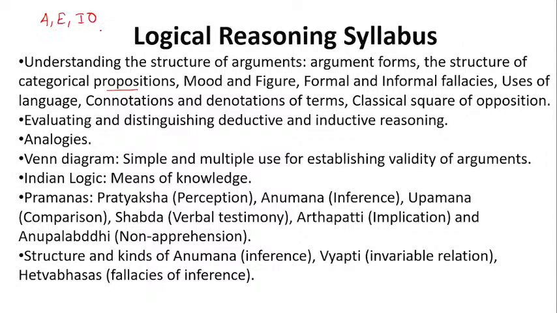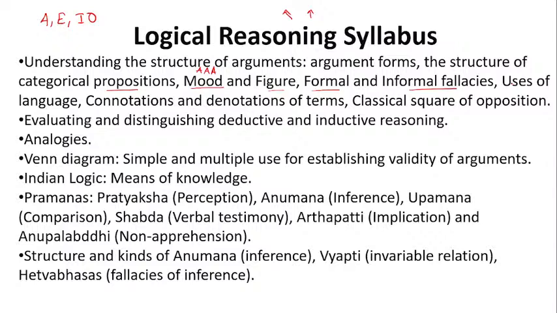We also saw the relationship between categorical propositions. I've already told you: you have contradictory, contrary, sub-contrary, and subalternation. Then we saw moods and figures. Mood is a three-letter string, like A, that helps you know what kind of premises there are. Figure also, I told you there are four figures. Now today we are going to see formal and informal fallacies. So this is the topic that we'll be taking up today, students.